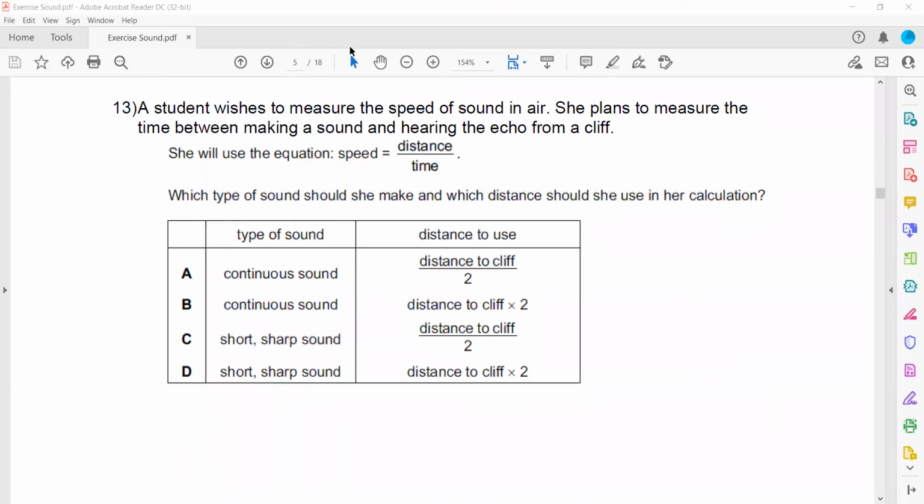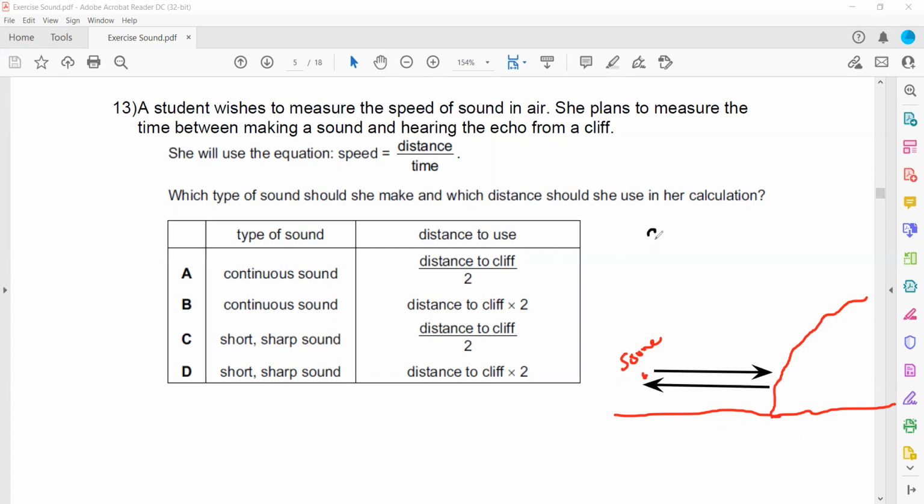When a student wishes to measure the speed of sound in air, she plans to measure the time between the sound and hearing an echo. So if she's hearing an echo from a cliff, for example, if this is a cliff and this is a source, what happens? The sound will travel, strike the surface, and then bounce back.